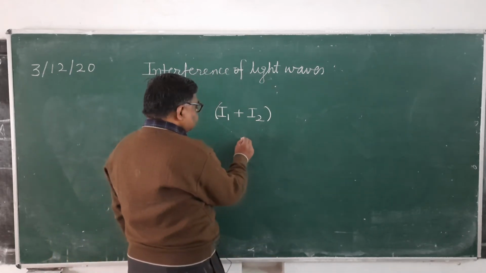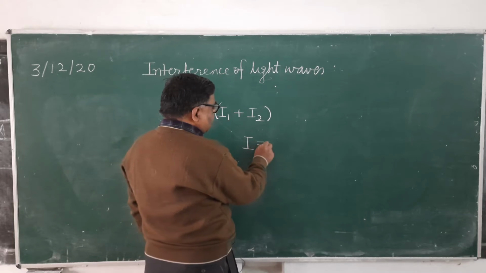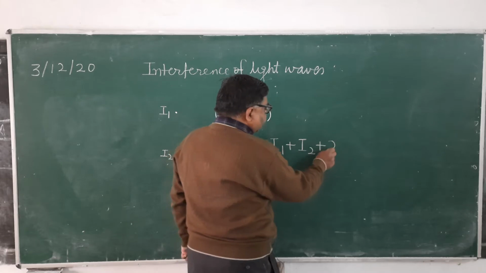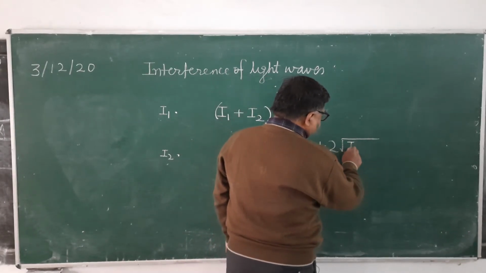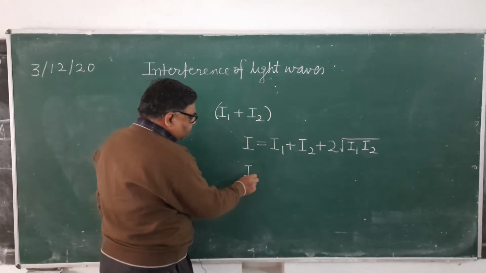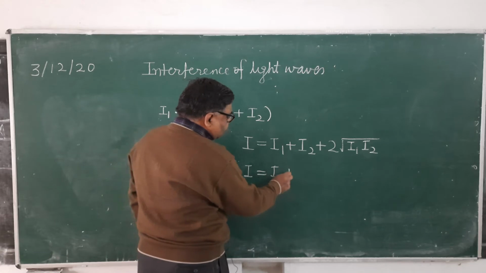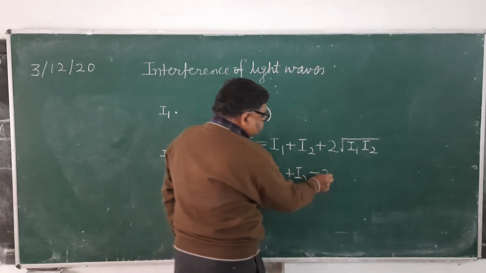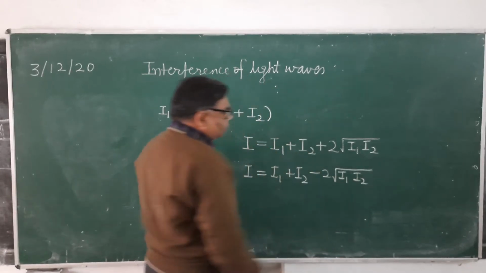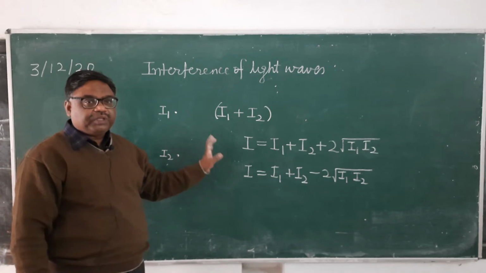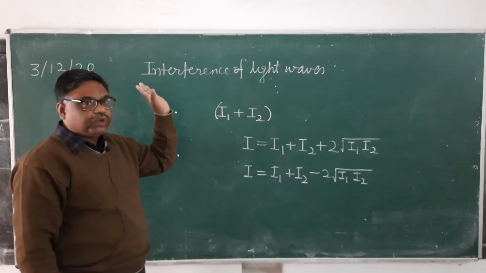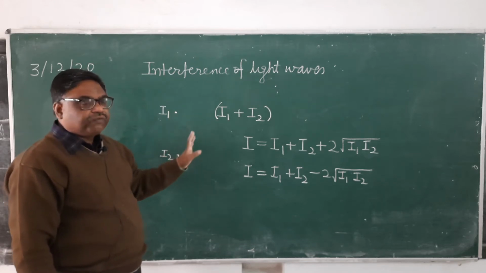Means here at some points intensity will be I1 plus I2 plus 2 root I1 I2. It's clear? While at some points a lesser intensity will be observed, I1 plus I2 minus 2 root I1 I2. Means there will be a redistribution of the light energy. There will be a redistribution of the light intensity due to the interference of two waves. It's clear?